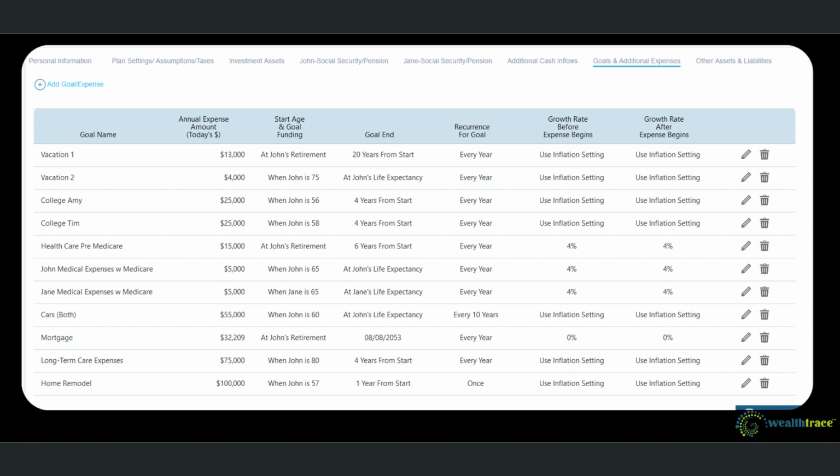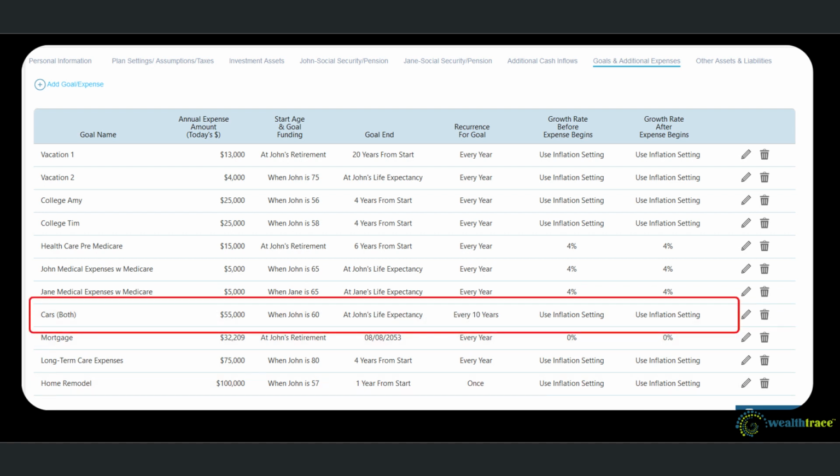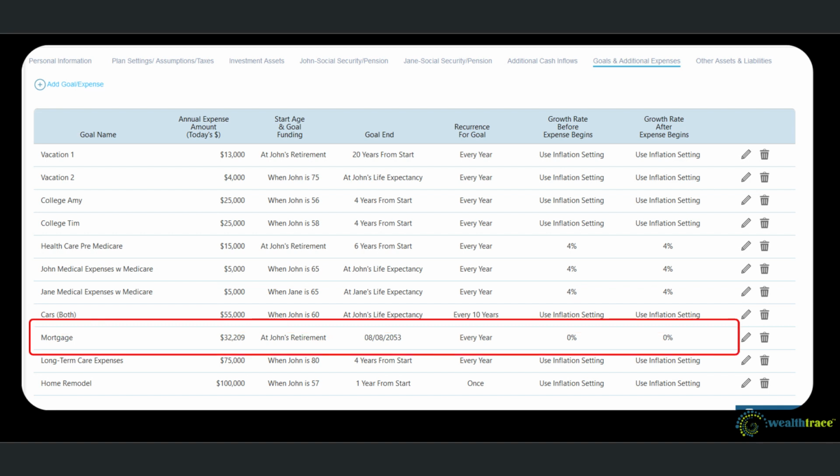You can also enter expenses that will occur periodically, like buying a new car. In this example, I have a car being purchased every 10 years, and that goes on forever. We also have a mortgage that ends at the mortgage maturity date in 2053.